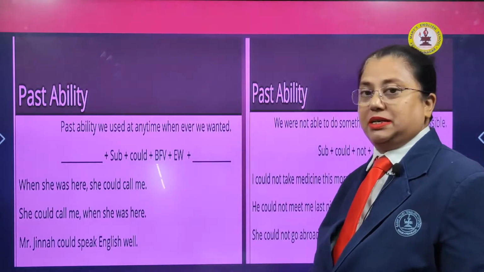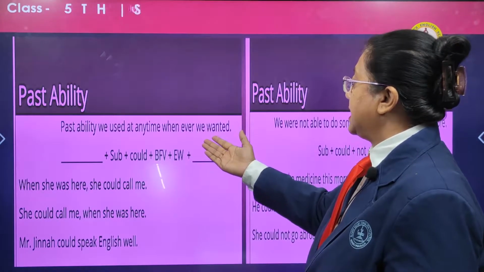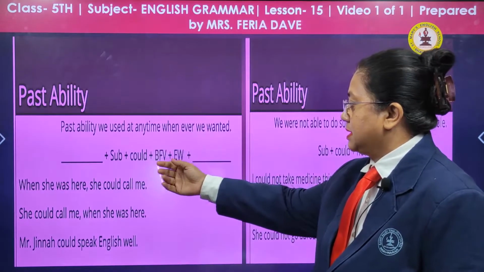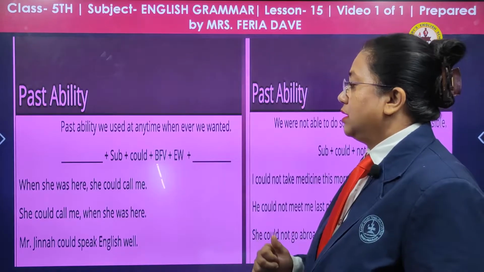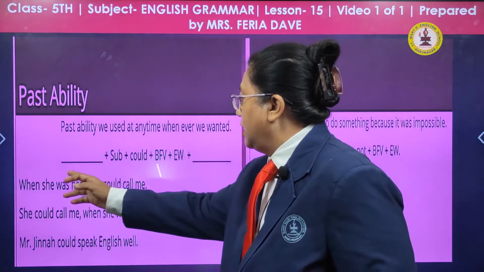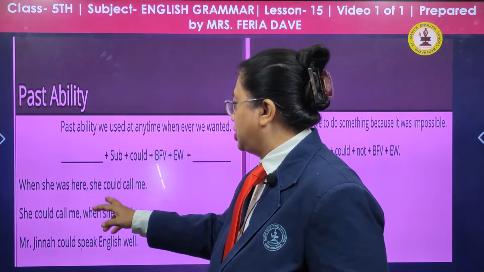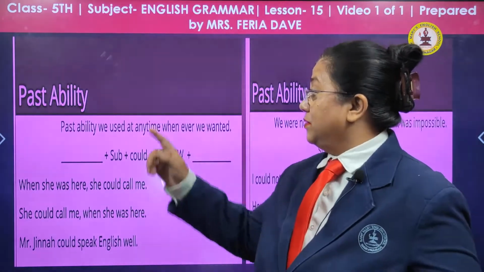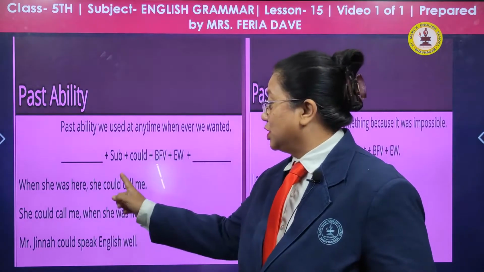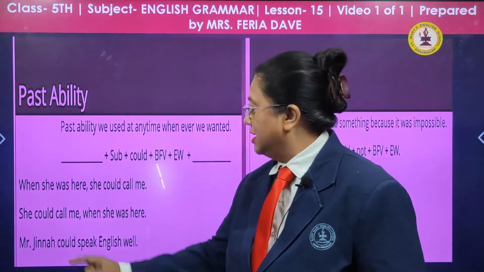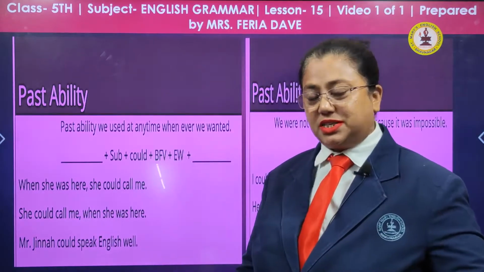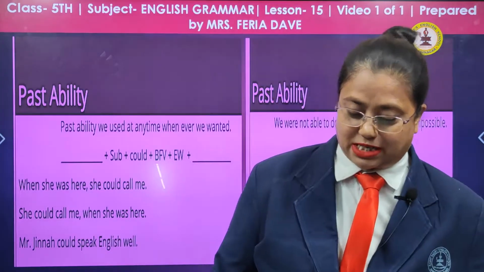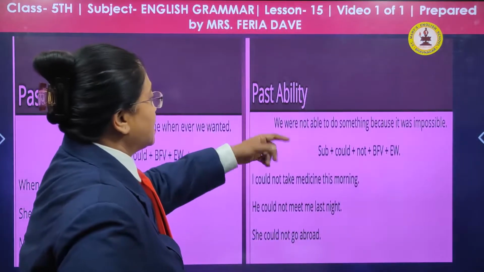This is the past ability. Past ability we use anytime, whenever we want. That is the time word plus subject plus could plus the verb and plus the extra words. When she was here, she could call me. When she was here, we are talking about the past. Could is used, not can. She could call me when she was here. Mr. Jinan could speak English well. Could, past ability.